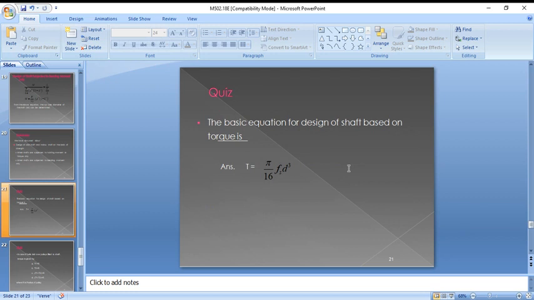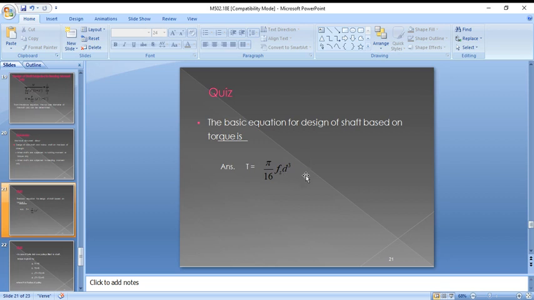The most important formula is the torque of a solid shaft: torque equals pi d cube by 16 into tau. The next important one is power, P equals 2 pi NT by 60. In T equals pi d cube by 16 into tau, torque is in Newton mm.